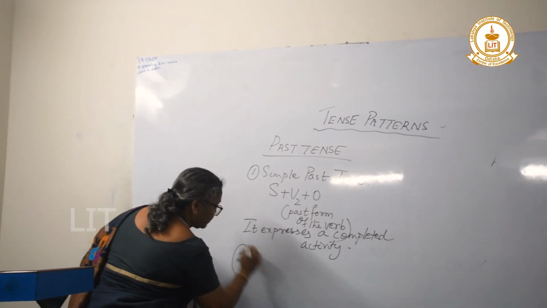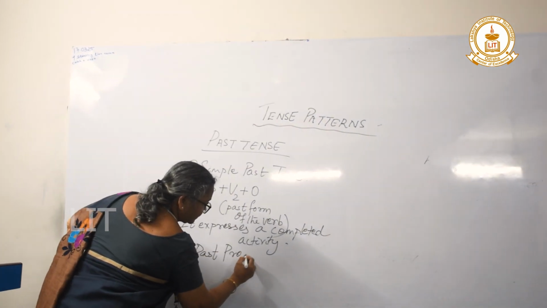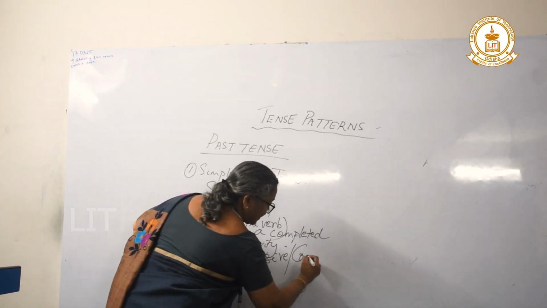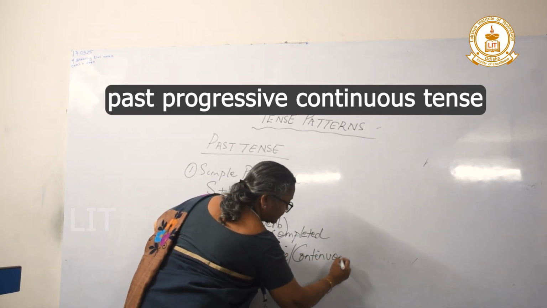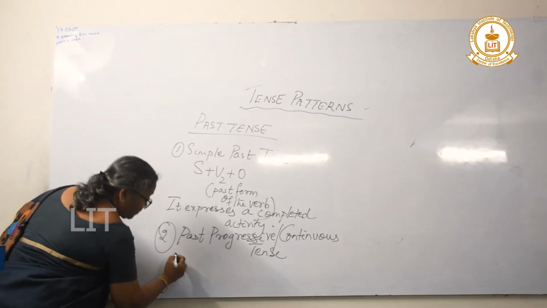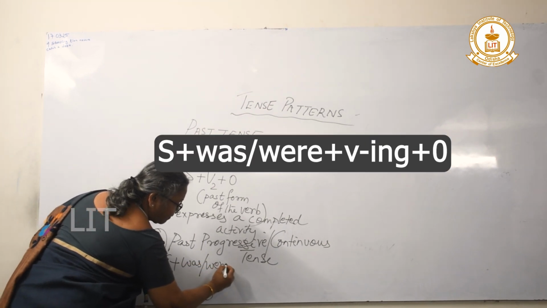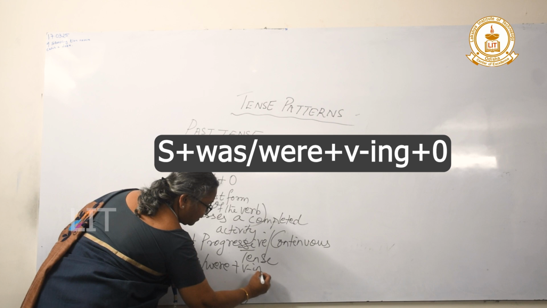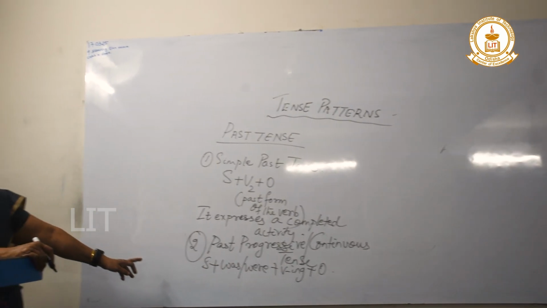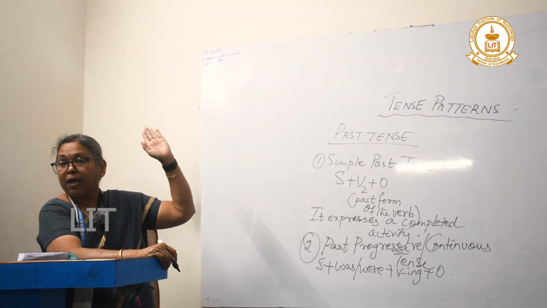Next, 2. Next is past progressive, or continuous tense. The structure is subject, was, were, plus verb ing plus O. So remember the structure. It is subject, was, were plus the ing form of the verb plus O.